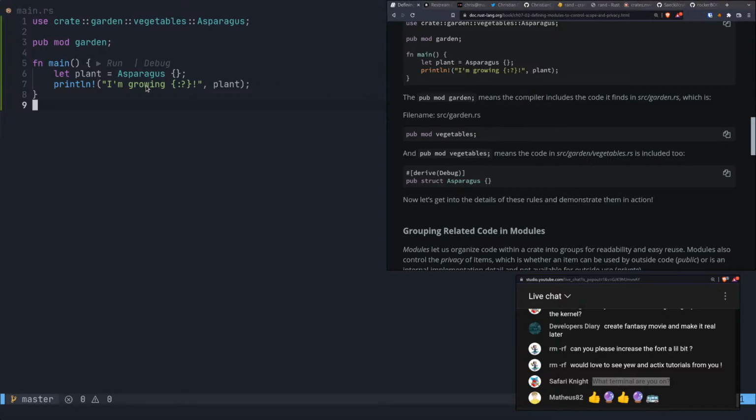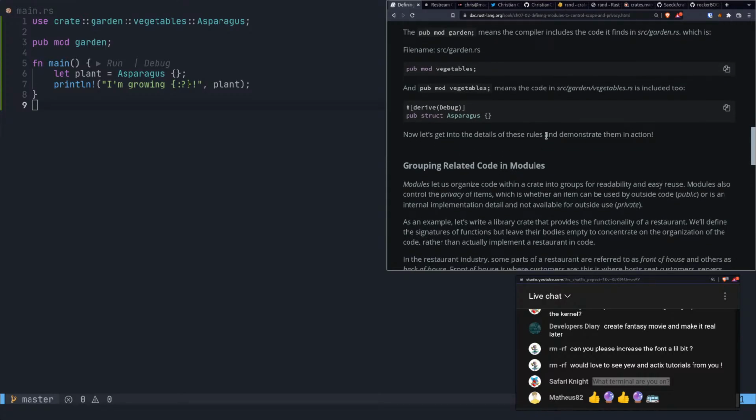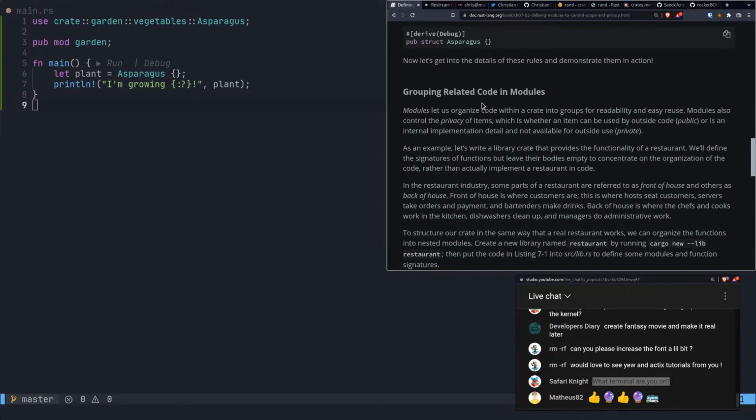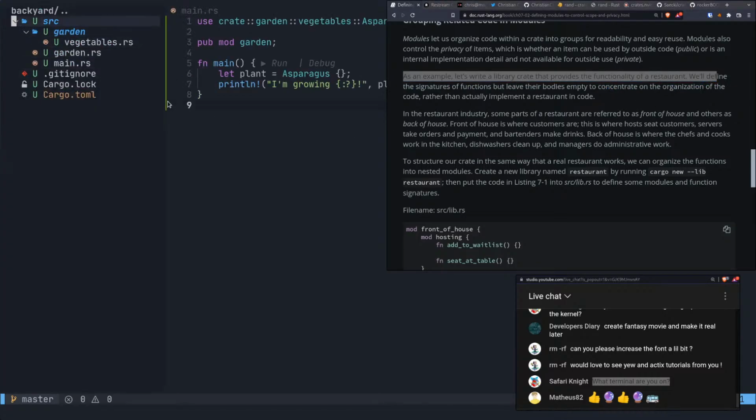All right. So now we got all this stuff working. Now let's get into the details of these rules and demonstrate them in action. Grouping related code in modules. Modules let us organize code within a crate into groups for readability and easy reuse. Modules also control the privacy of items, which is whether an item can be used by outside code, public, or is an internal implementation detail and not available for outside use, private. Okay. As an example, let's write a library crate that provides the functionality of a restaurant. Okay, now I gotta redo a whole new thing for restaurant, but this was at least somewhat instructive.